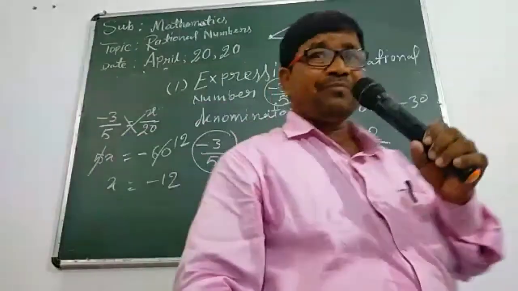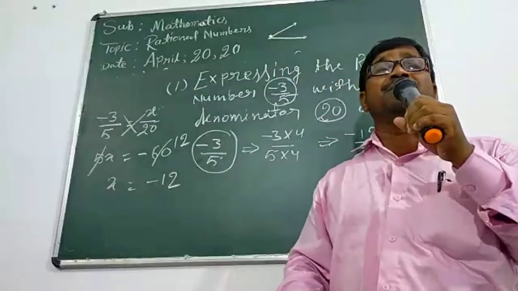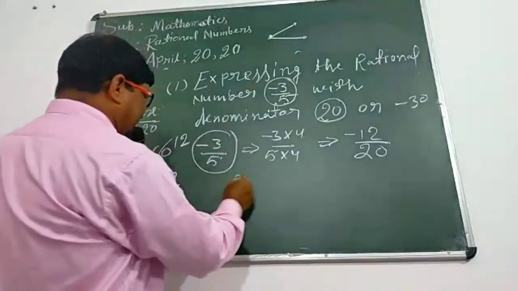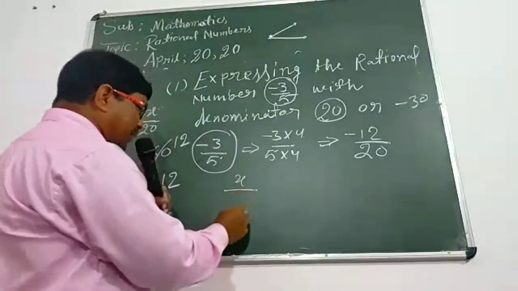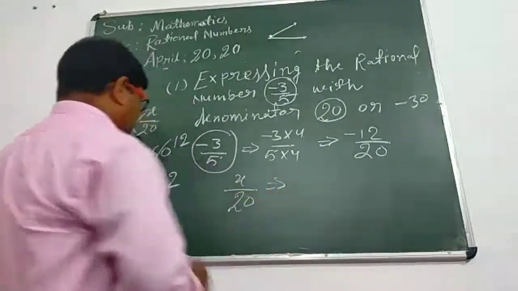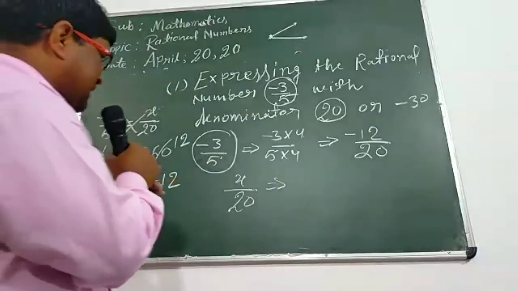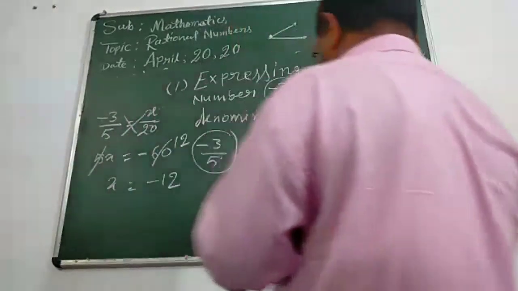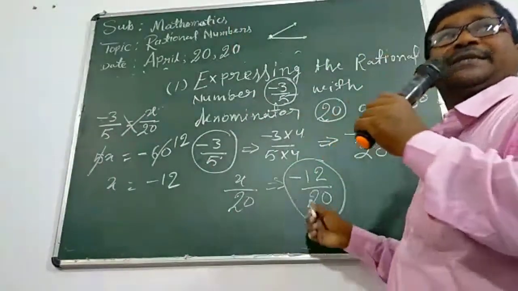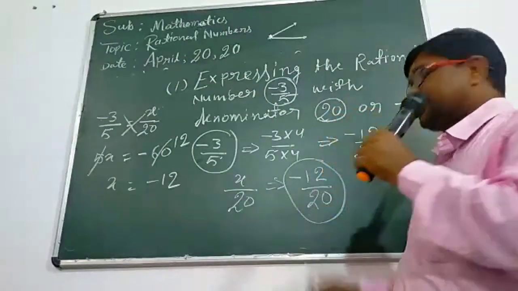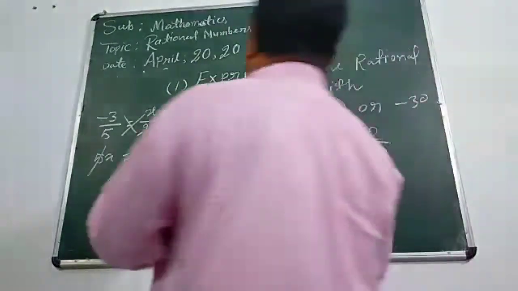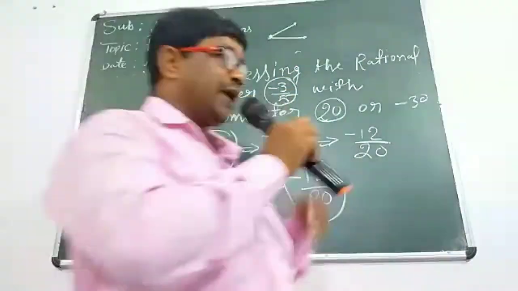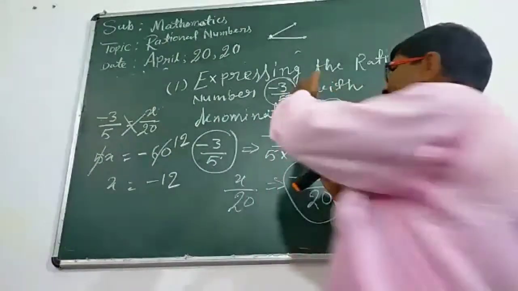What is x here? Here x is the supposed numerator. Your new rational number is x upon 20. But you have got the value of x is minus 12. So you can write minus 12 upon 20. Now student, you have the final result, minus 12 upon 20. That is the equivalent rational number of minus 3 upon 5. In this case, you can get the equivalent rational number according to this question.